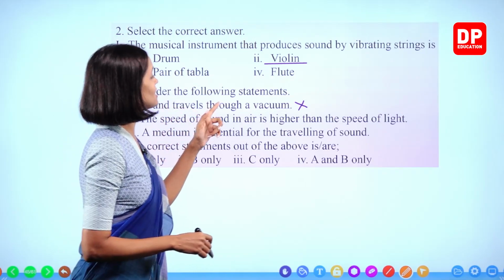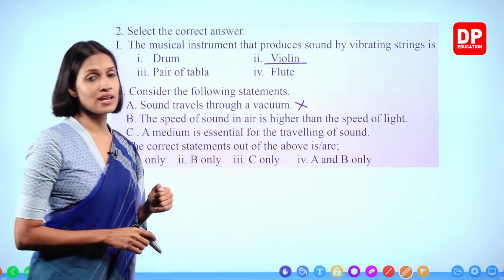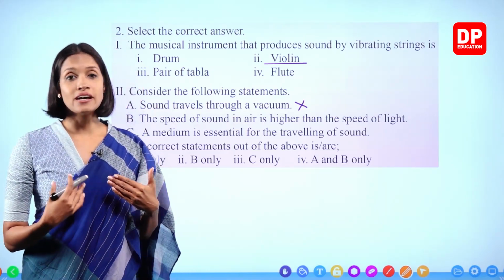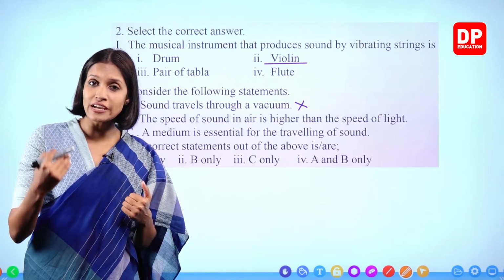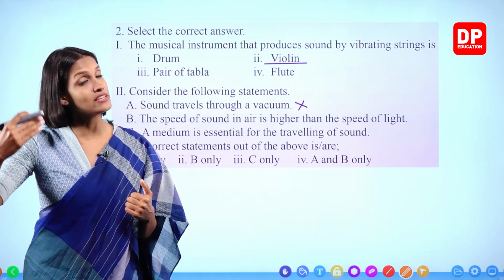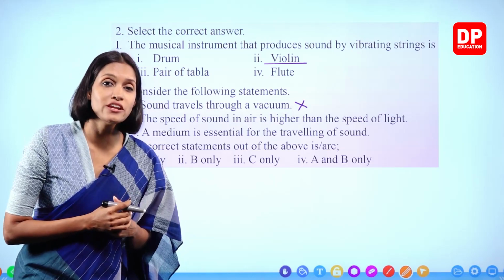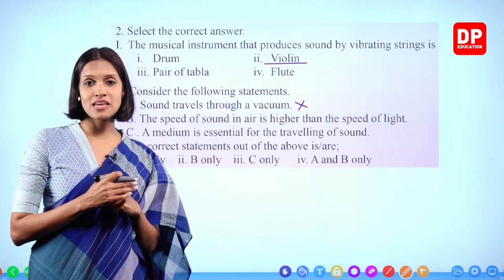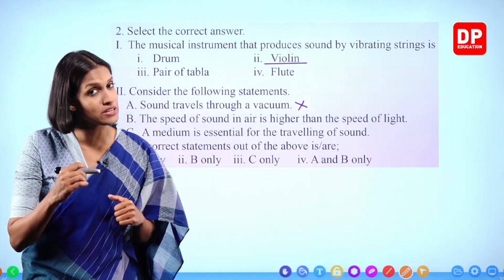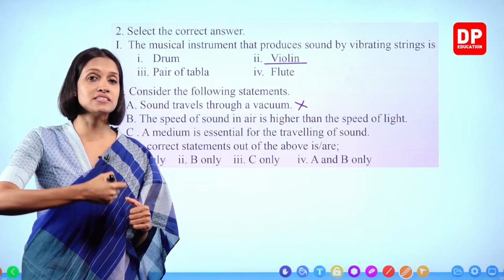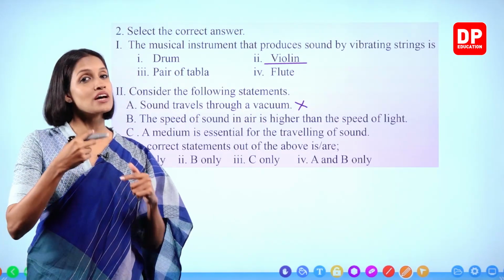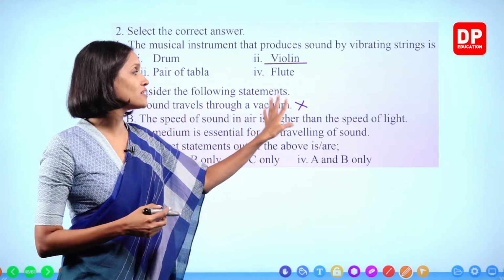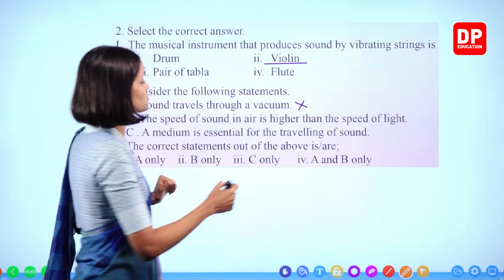The speed of sound in air is higher than the speed of light. Now we discussed that. When there is lightning and thundering, we could see the light first. We could hear the thundering sound later. And I explained to you all, they both occur at the same time. Even though they occur at the same time, we can see the light first because light travels faster. Sound is a little later. Therefore, the speed of sound in air is higher than the speed of light. No. This is also wrong.